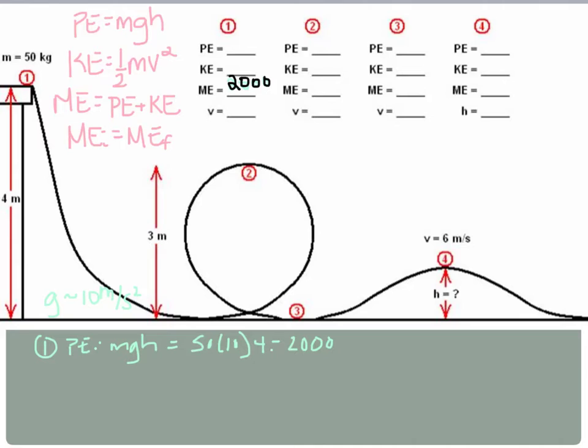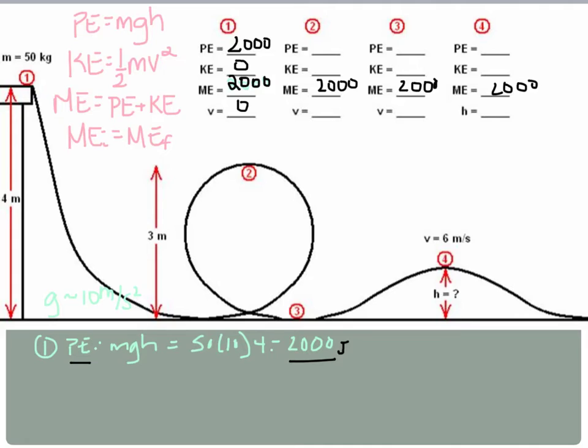There we go. 2,000. Now, I know that mechanical energy is conserved, so I can write 2,000 all the way across. And that's really my key to solving for it at each place. And I know it's 2,000 because up here the ball is not moving yet. So even though it says down here that the potential energy is 2,000 joules, it's also the mechanical energy because kinetic energy is 0, which also means that the velocity is 0.